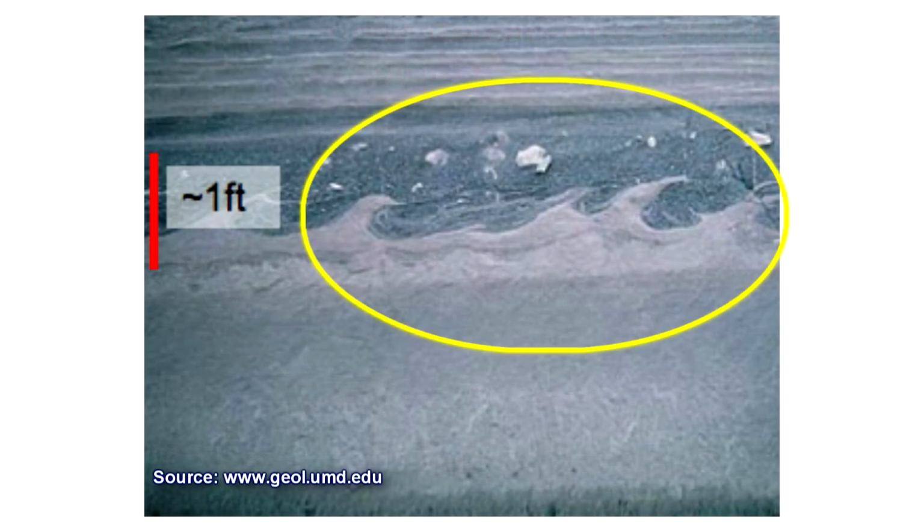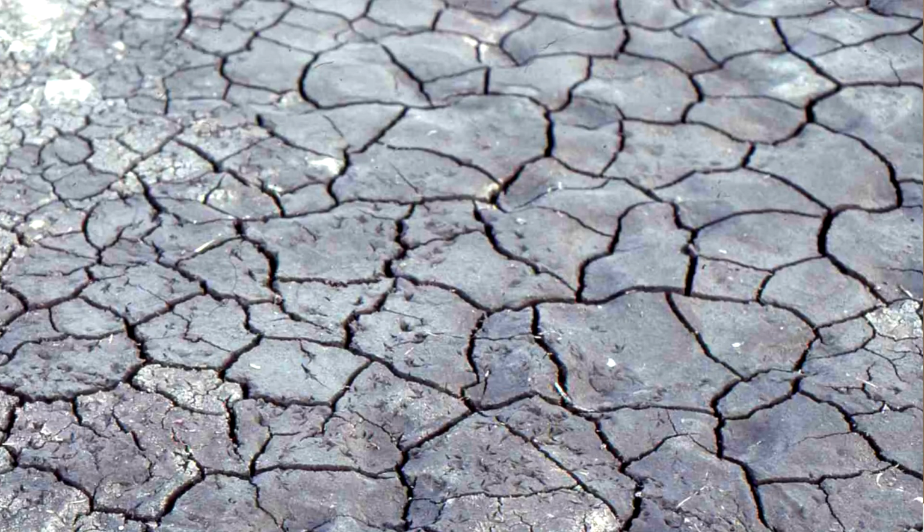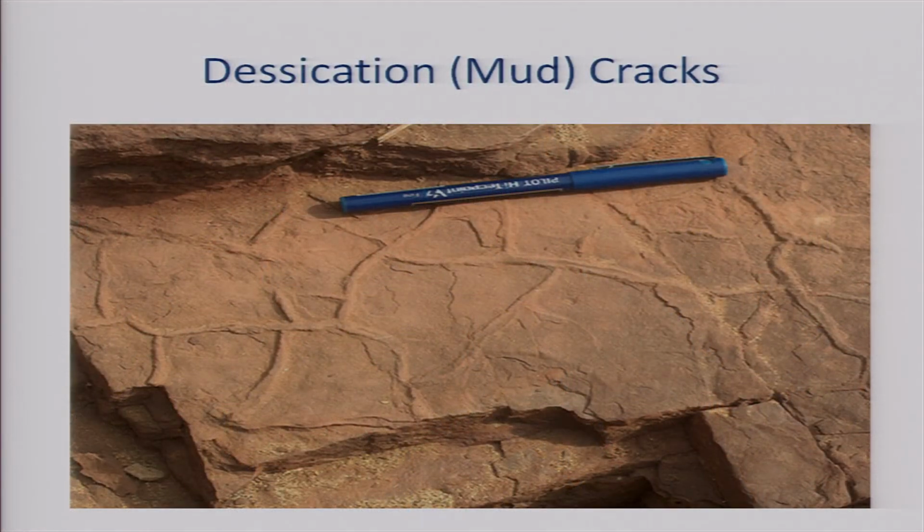Another interesting thing which you always see after the rain, or on the beach, or in the river bed, is that muddy material which has high clay content tends to break into small pieces. It starts cracking, and these cracks, in the modern way, are called mud cracks. You can see here, they get filled up by later sediments. So, it retains the shape of the original crack which was formed during desiccation, when there was a shortage of water and the sediment which was here started cracking up.